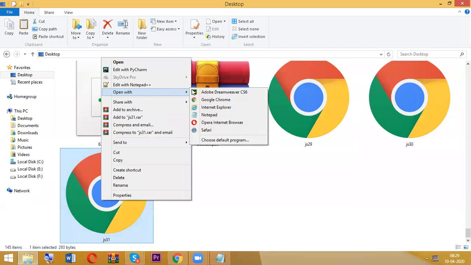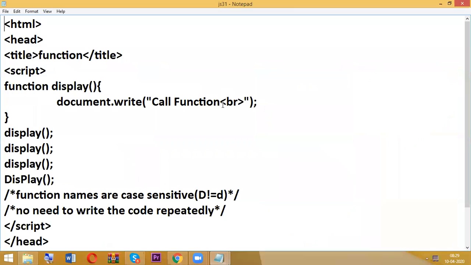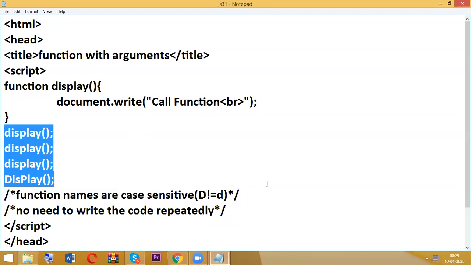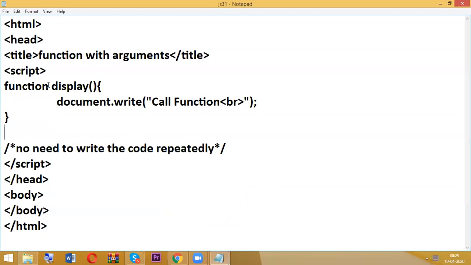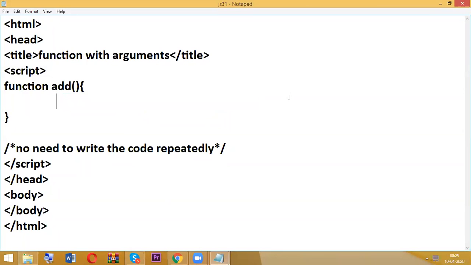Right click, open with Notepad. So here, function with arguments. Here, function add. It can be any name; function names are user defined. You can write anything. Now here I am going to plan two arguments.